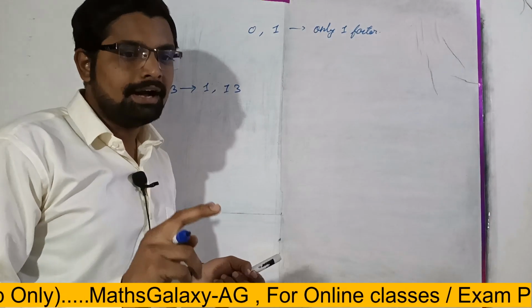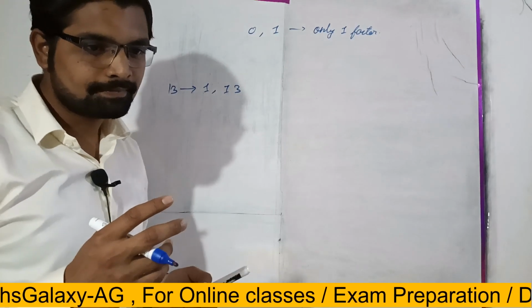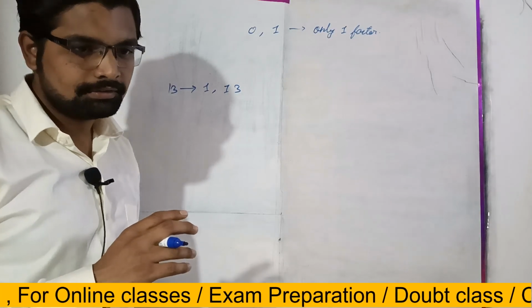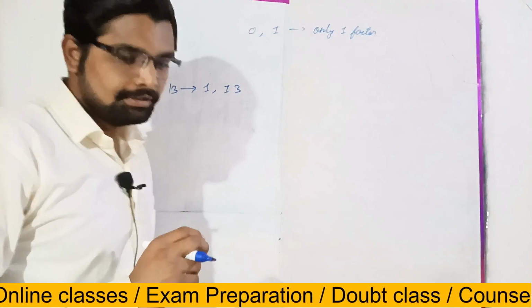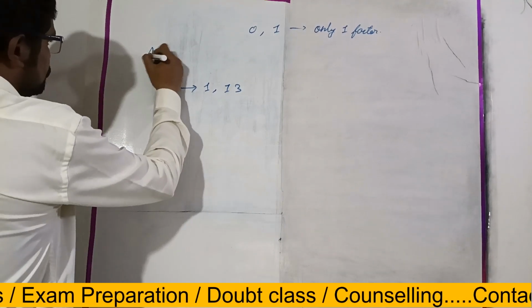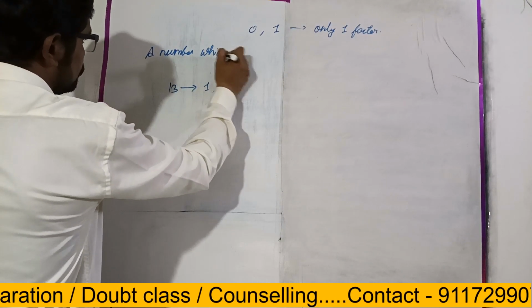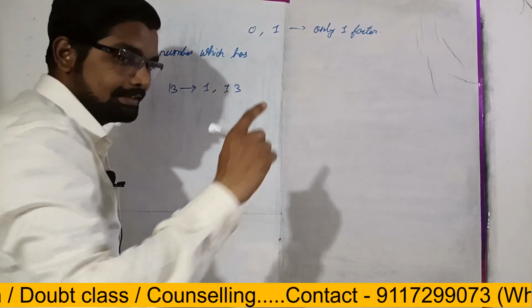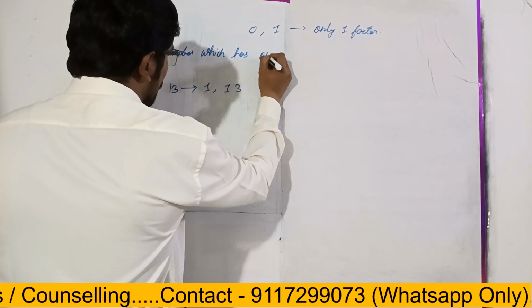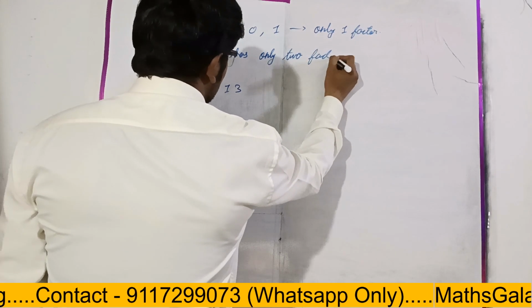That set of numbers will be known as, a number which has only 2 factors.